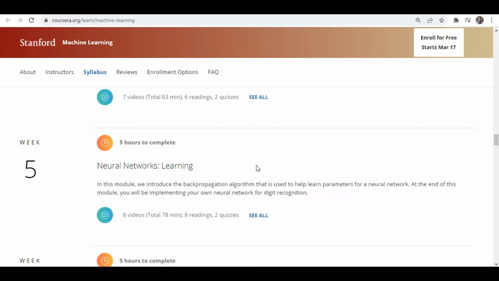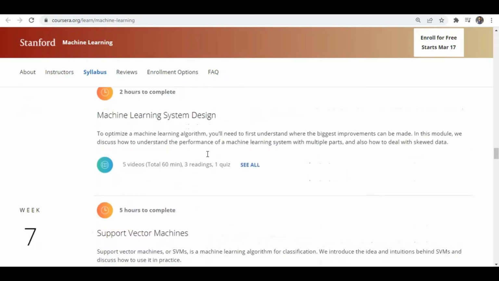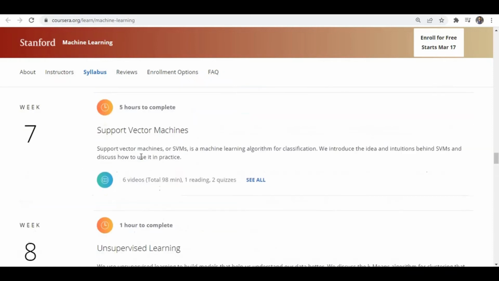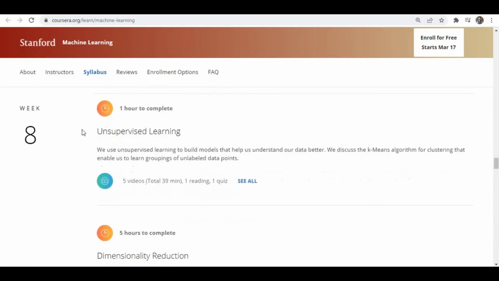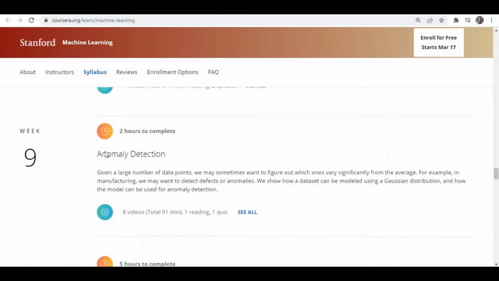So complete math behind the back propagation algorithm, as well as advice for applying machine learning, and system design, like how you can better improve the existing algorithm. All these techniques you can learn here, as well as support vector machines and unsupervised learning, like clustering, and dimensionality reduction, which is a very important as well as complex topic in machine learning. You can also learn anomaly detection,